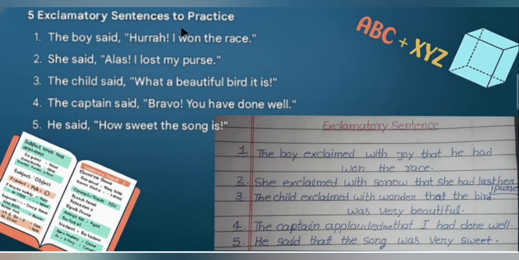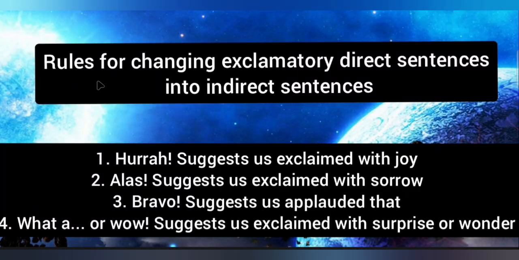But firstly, we need to understand the rules related to this topic. Rules for changing exclamatory direct sentences into indirect sentences. Hurrah suggests exclaimed with joy. Mean to say, whenever we see this word in a direct sentence, then we will need to use exclaimed with joy in the indirect sentence. Alas suggests exclaimed with sorrow. When alas comes in a direct sentence, then we need to use exclaimed with sorrow in the indirect sentence. Bravo suggests applauded that. What a or wow suggests exclaimed with surprise or wonder.